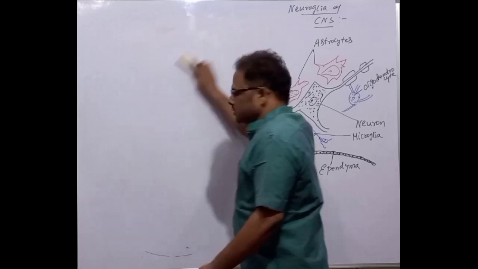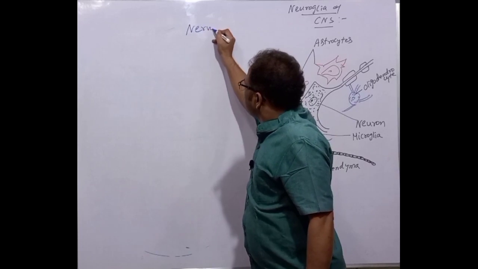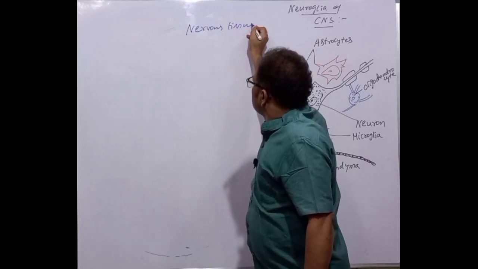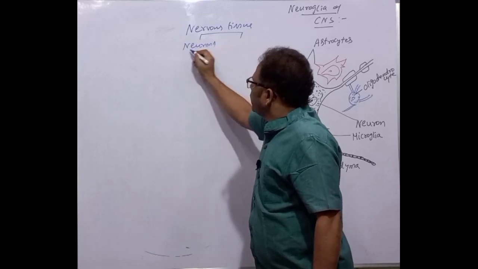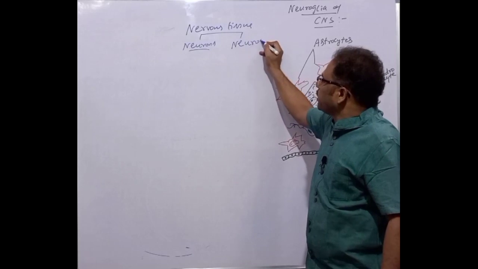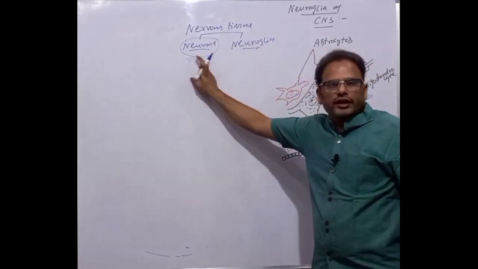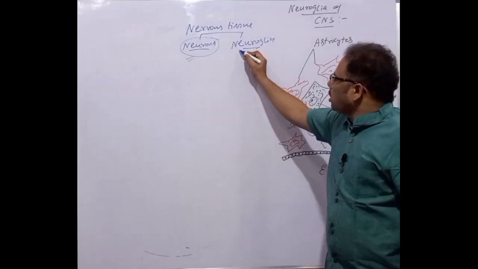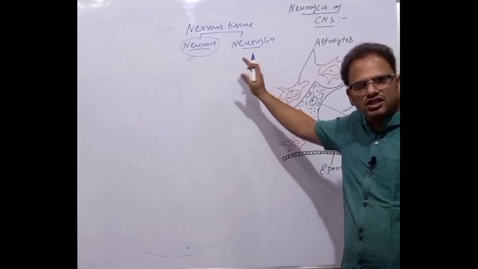So let's discuss now. I told you that nervous tissue has two types. One is neurons, the conducting cells, and the non-conducting cells are called neuroglia. In the previous session, we discussed neurons, which are the conducting cells. Now the non-conducting cells, which are not responsible for the conduction of action potentials, are called neuroglia.